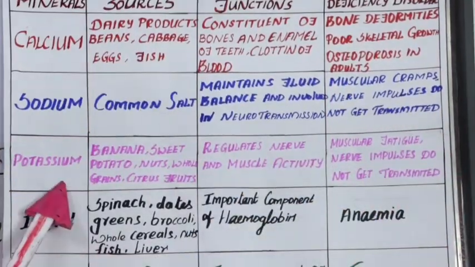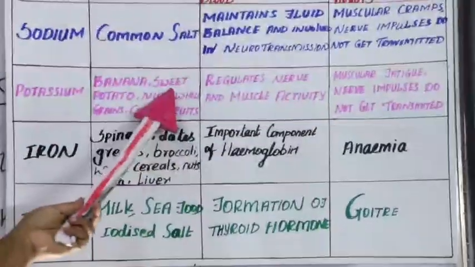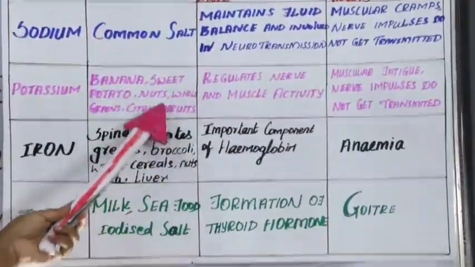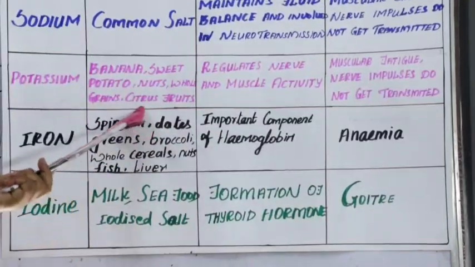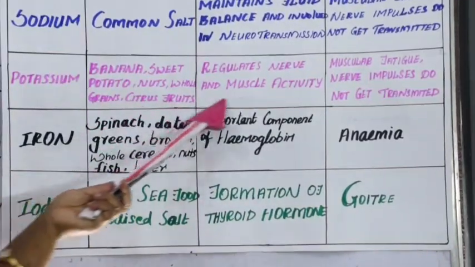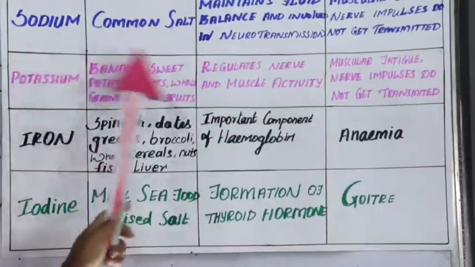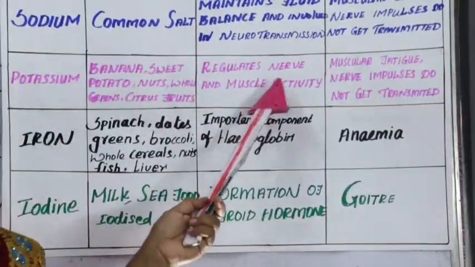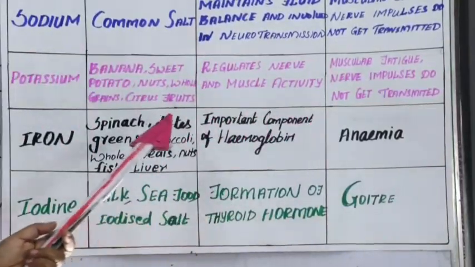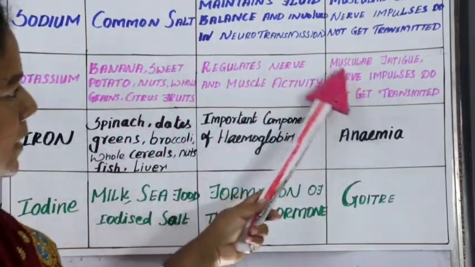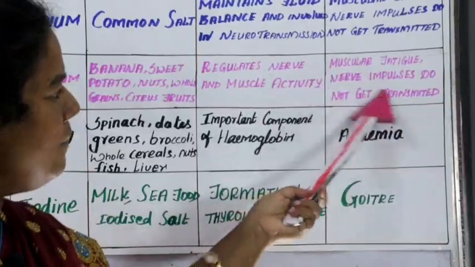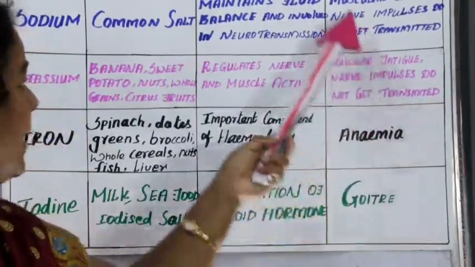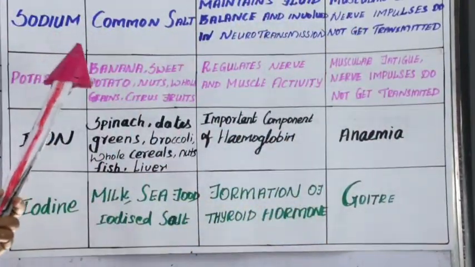The next one is potassium. It is rich in banana, sweet potato, nuts, whole grains, citrus fruits. Citrus fruits means lemon, orange, gooseberry, strawberry, etc. It helps to regulate nerve and muscle activities. Its deficiency disorders are muscular fatigue and nerve impulses not getting transmitted, again likewise the sodium deficiency.